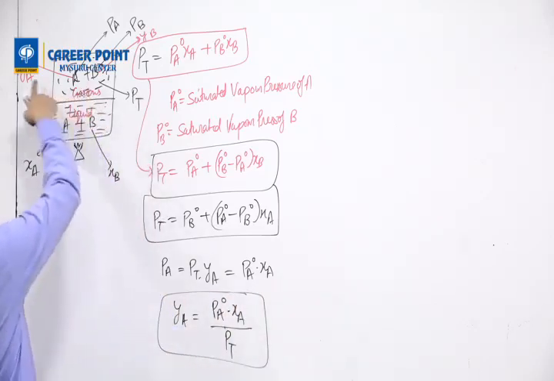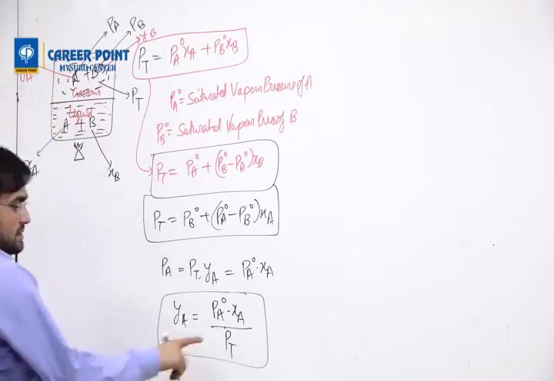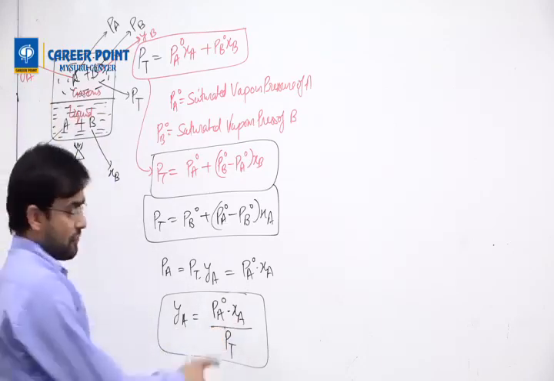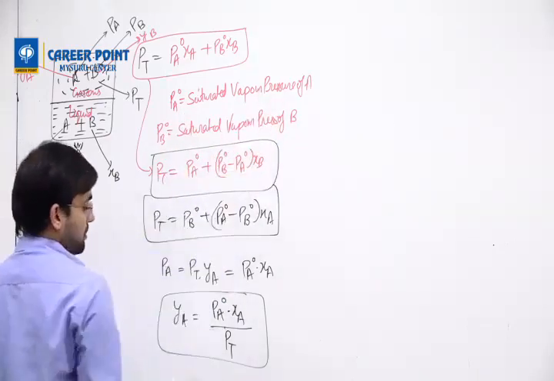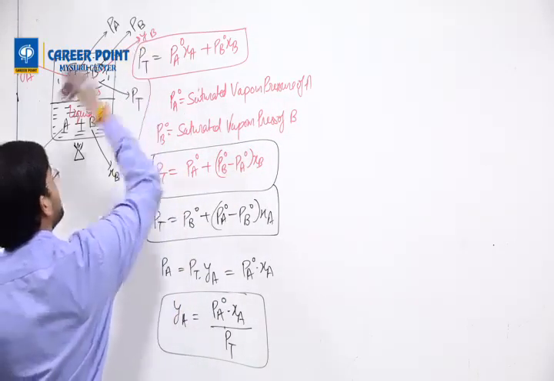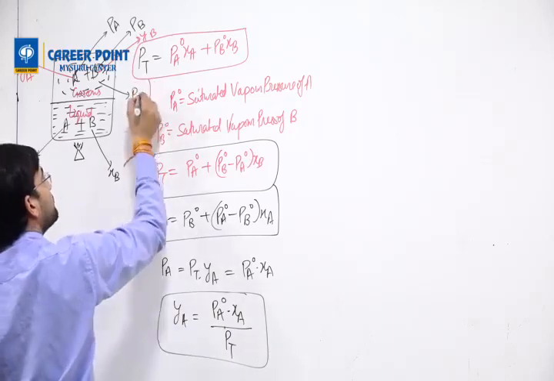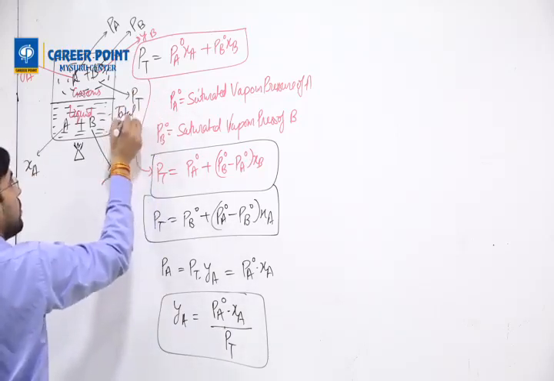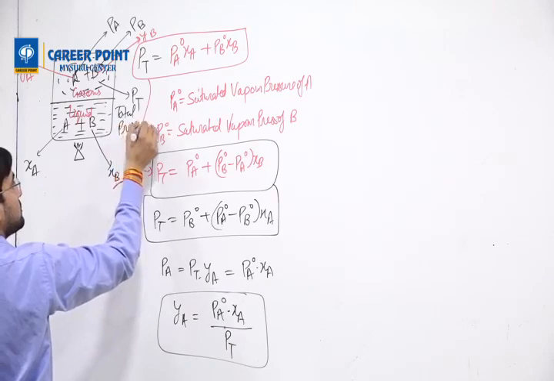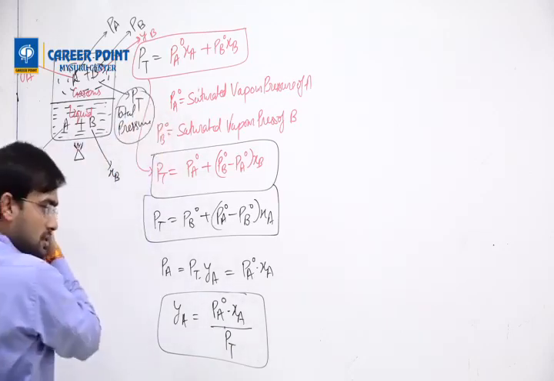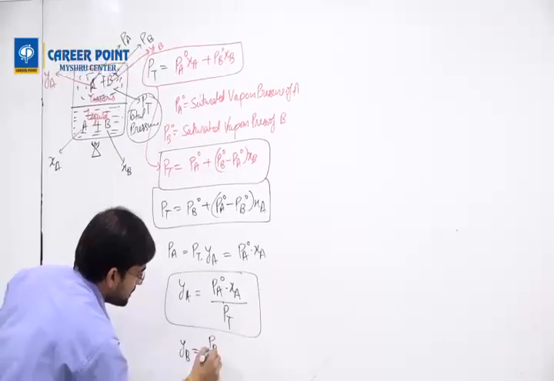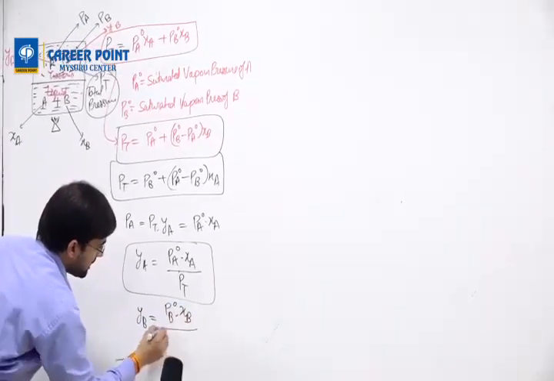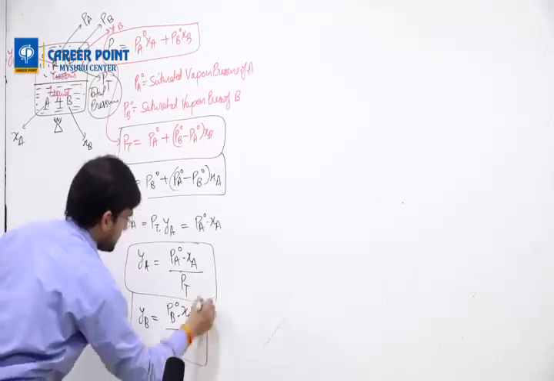Ya is the mole fraction of A in the vapor phase, Xa is the mole fraction of A in the liquid state, Pa naught is the saturated vapor pressure, and Pt is the total pressure. The same way I can write for Yb also: Pb naught dot Xb by Pt.